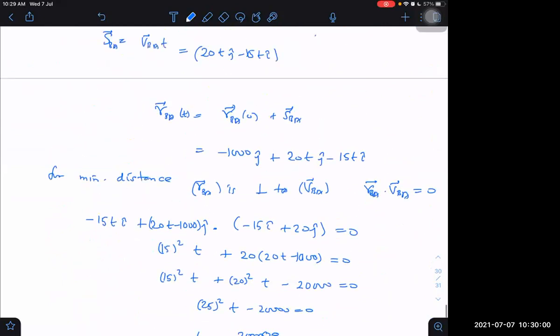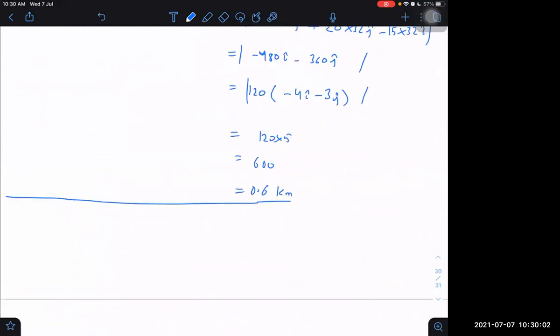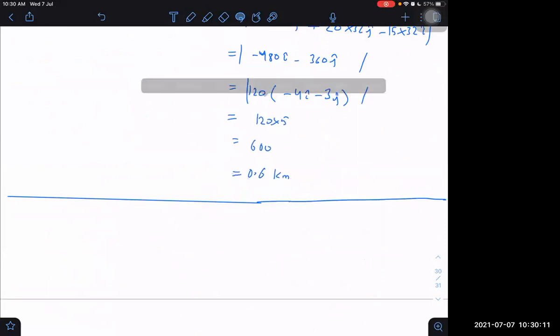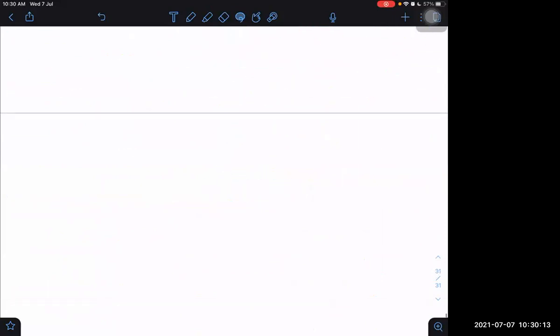Tell me. Geometry method. First, the geometry method, sir, is easy. The first method is easy only. The second is lengthy. It is not wrong, it is right, but the second is unnecessarily lengthy. Although it is also right only. First method, use the first method always. Okay. Geometric approach.